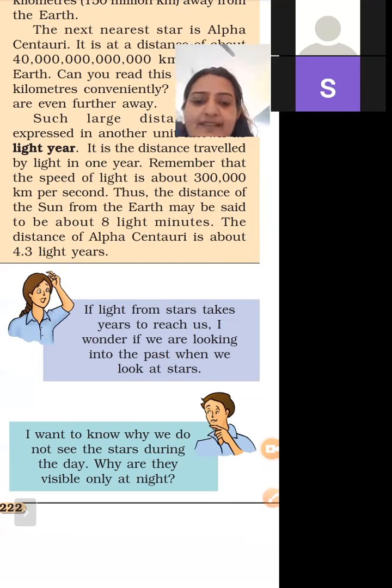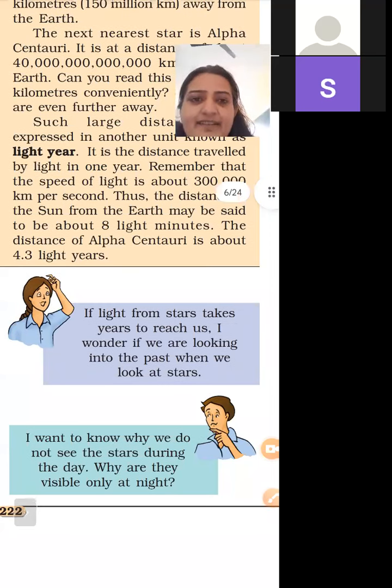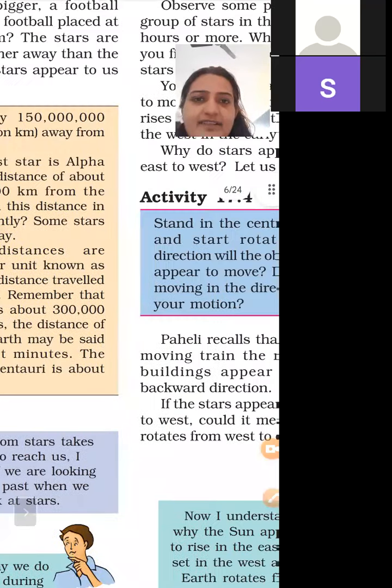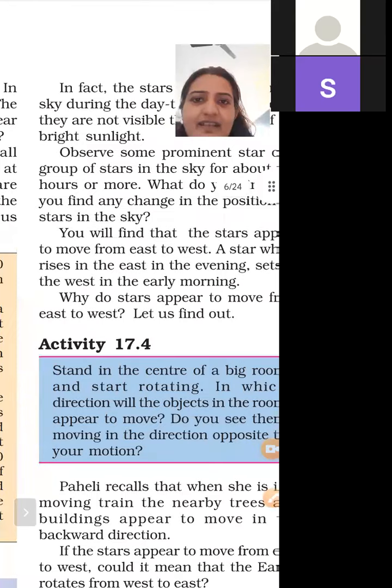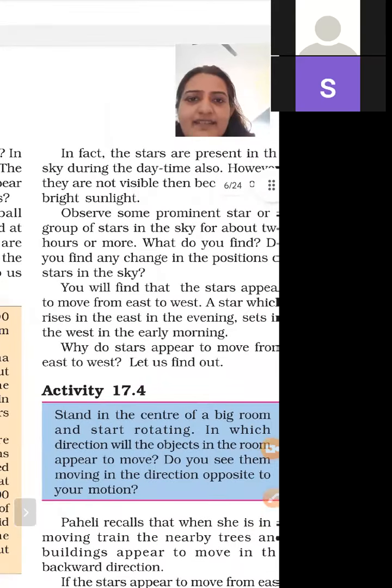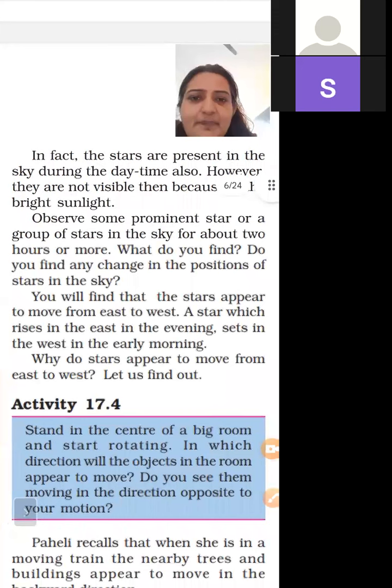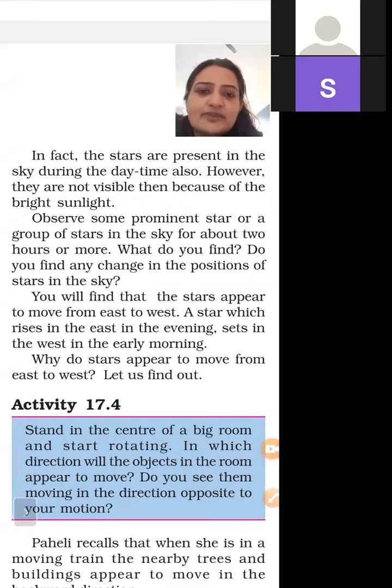So we can't see the star. We can't see these at night. In fact, stars are present in the sky during the daytime also.